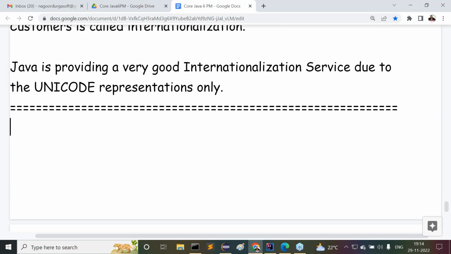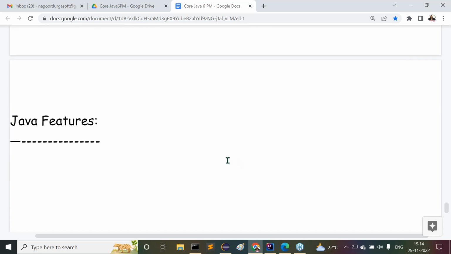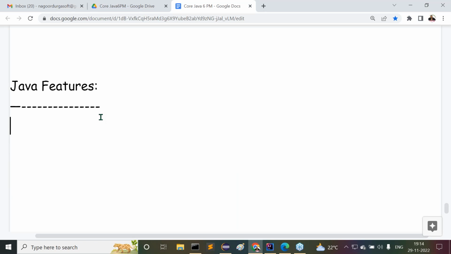All right, sir. After completion of this topic, the next topic is Java features. Java features is the next topic. Right, sir. Then what is this Java features actually? All of you observe carefully. What exactly is the meaning of Java features? Observe carefully.